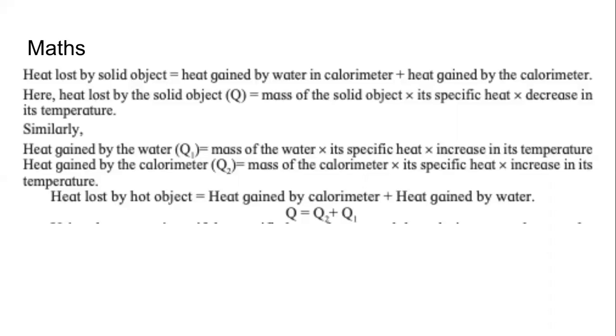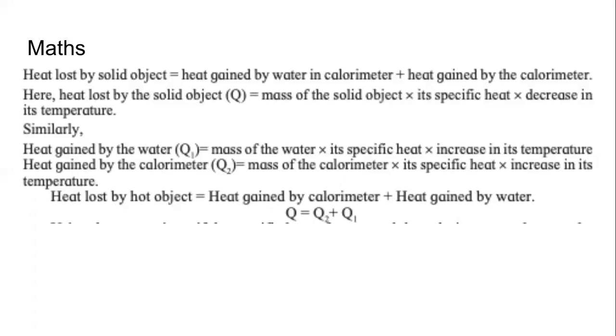Let us say it is Q2. So the total amount lost is Q, the total amount gained is Q1 plus Q2. By the principle of heat exchange, Q equals Q1 plus Q2. It is not necessary to write Q2 plus Q1; you can also write Q1 plus Q2.